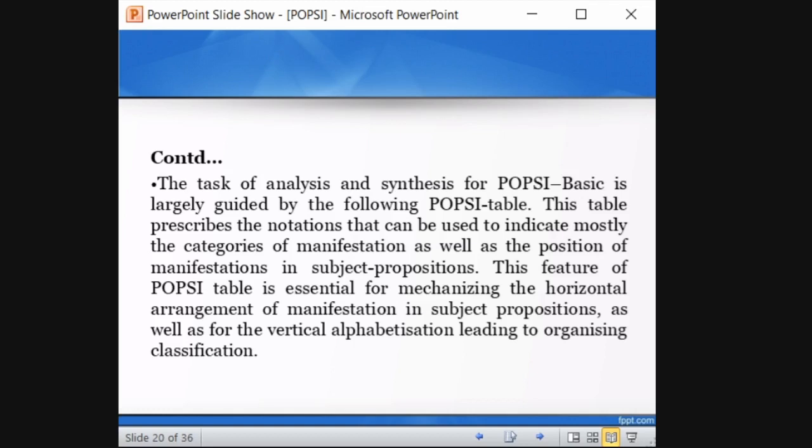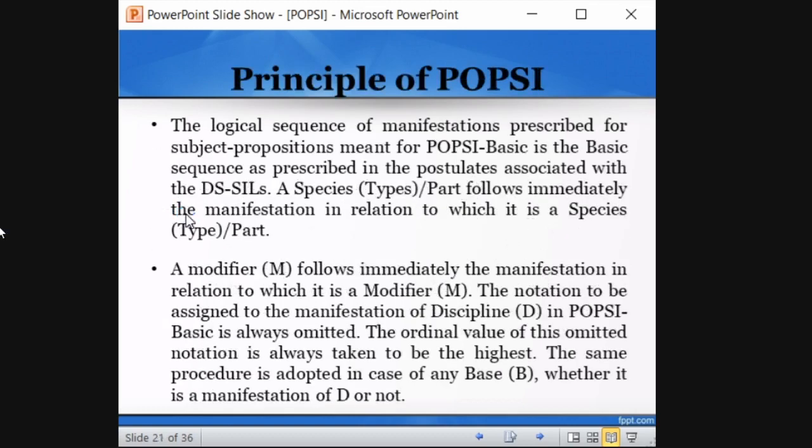And elements horizontally. I told you that it follows a horizontal structure. POP-C follows a horizontal structure and it alphabetizes. After following the structure, you need to alphabetize it according to ABCD. And it follows a vertical alphabetization, which finally leads to organizing classification. We will see that in the example, right?